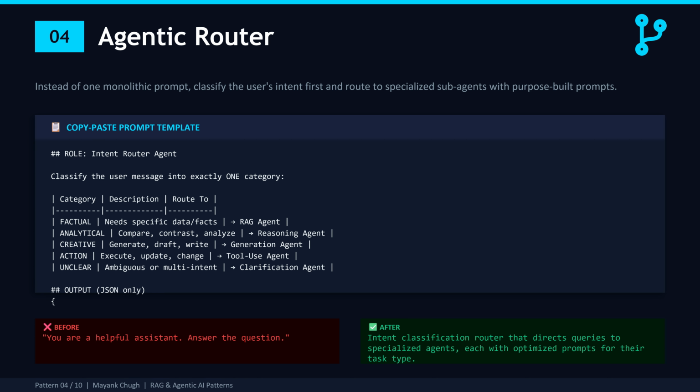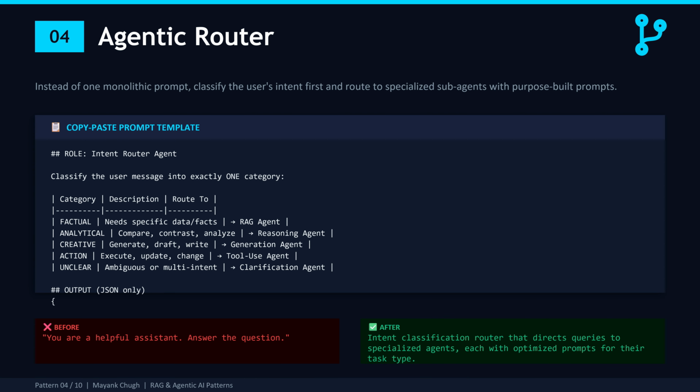That's like having one employee who handles customer support, accounting, engineering, marketing, etc. Sure, they can do an okay job at all of them, but they will never be great at any of them. The agentic router fixes this by adding an intent classification step before anything else happens.